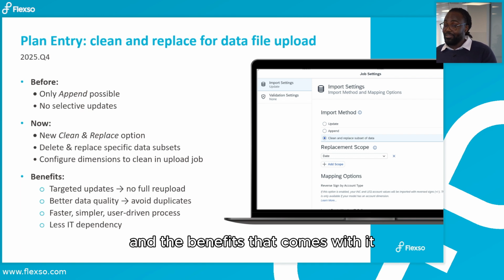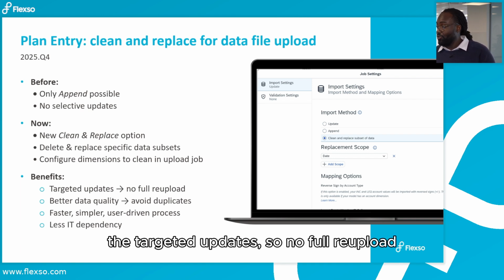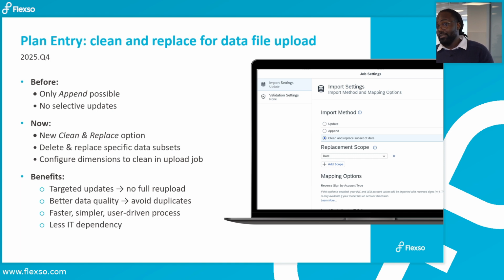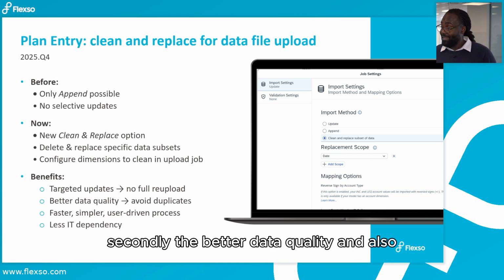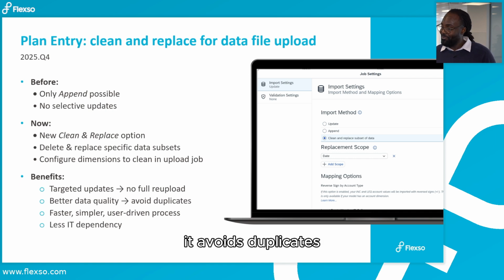And the benefits that come with it: targeted updates, so no full re-upload. Secondly, better data quality, and it also avoids duplicates.